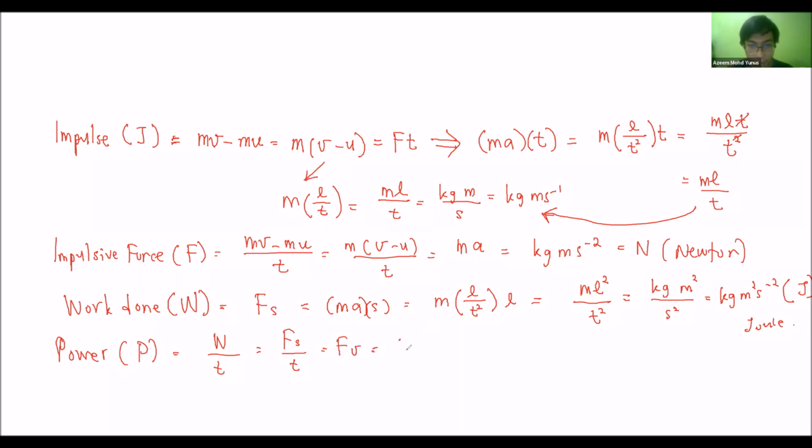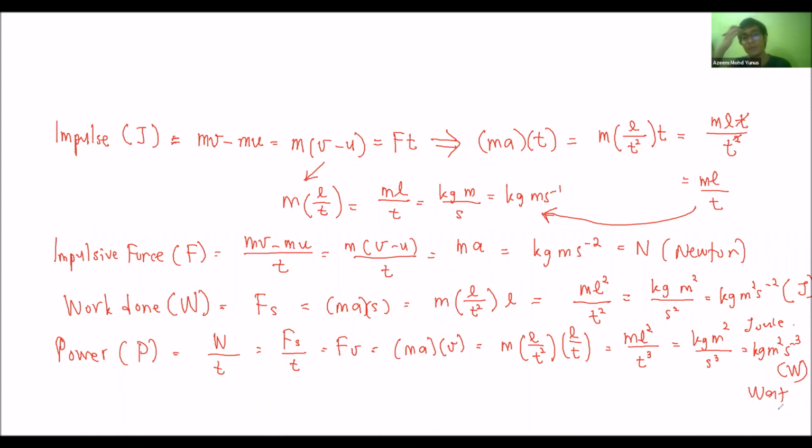So ma times v, which is mL over T squared times L over T, giving mL squared over T cubed. In SI units, kilogram meter squared per second cubed, or kg m^2 s^-3. We give this whole thing the name watt for power. Okay, so it looks very complicated, but it's easier if you understand the formula.